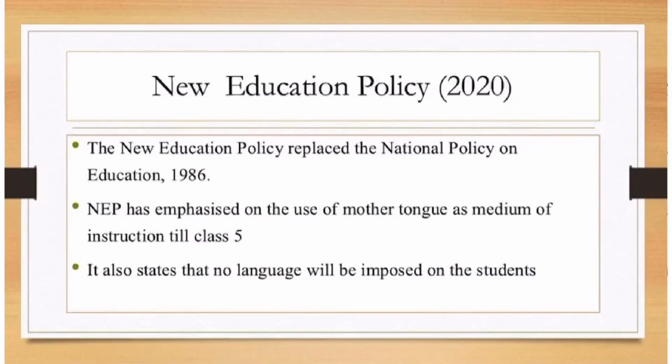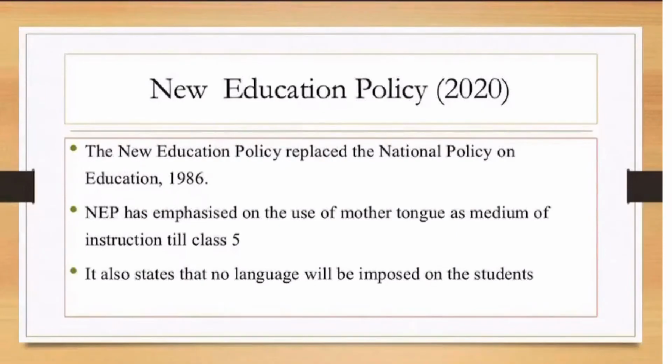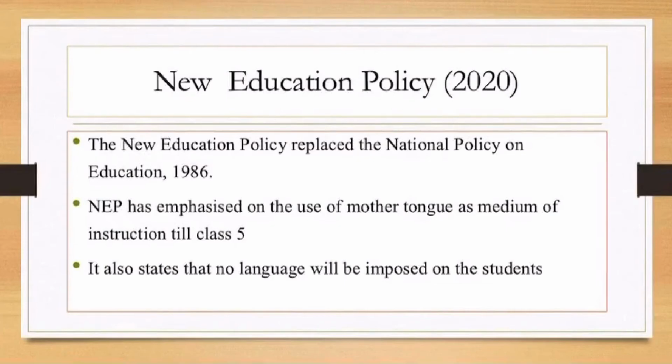National Policy on Education was replaced by New Education Policy in the year 2020. New Education Policy insisted on the use of mother tongue as medium of instruction. However, no language will be imposed on the students. It is up to them to choose a language as a medium of instruction. This policy provides a comprehensive framework for all levels of education, from elementary to higher education. This policy aims to transform India's education system by the year 2040.